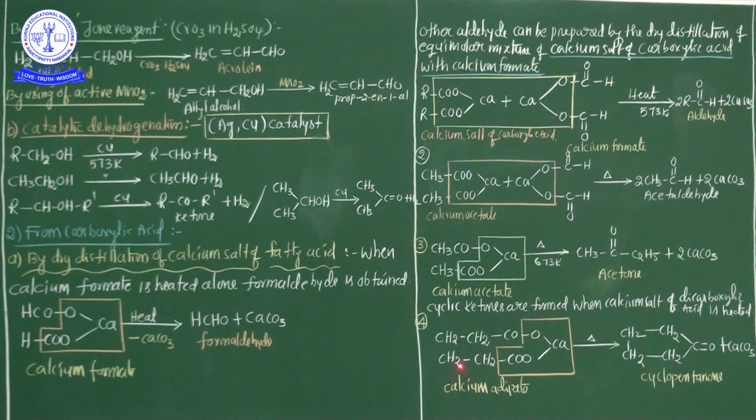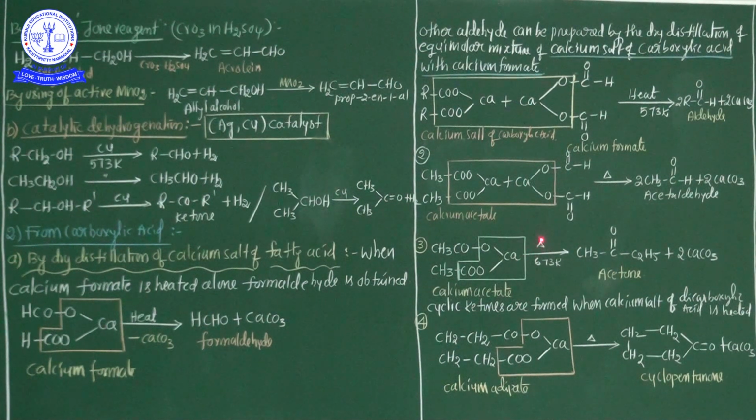See here, this compound is calcium adipate. The calcium adipate, on heating under high temperature, forms cyclopentanone. These are the preparation methods of aldehyde and ketone from carboxylic acid by